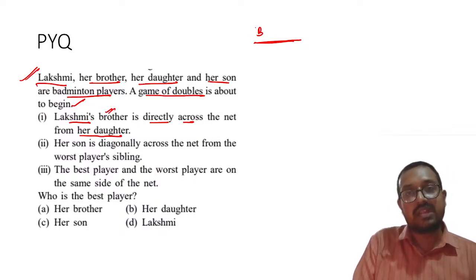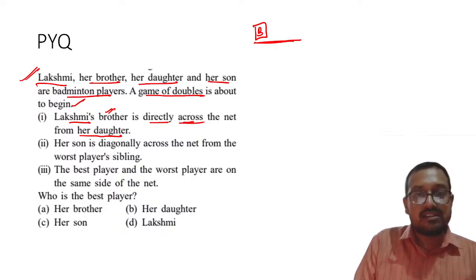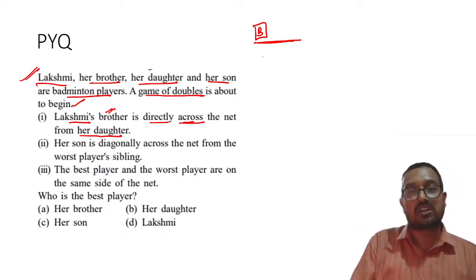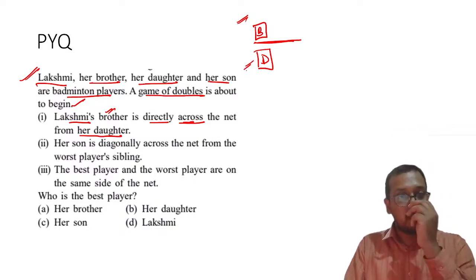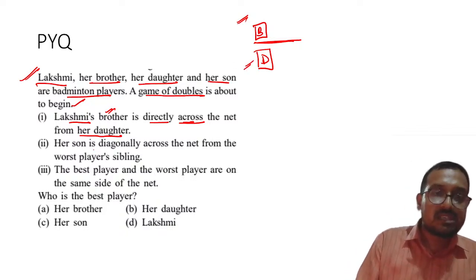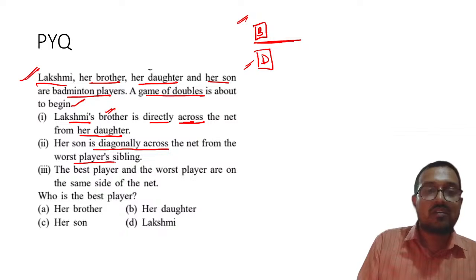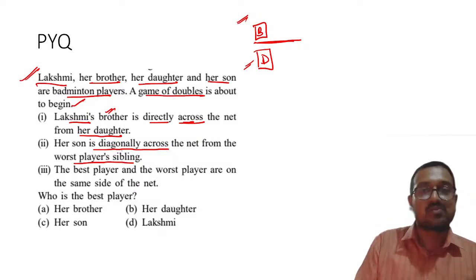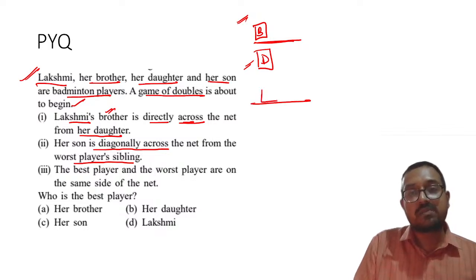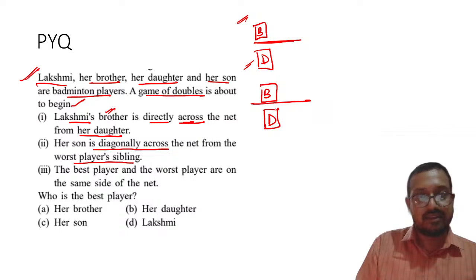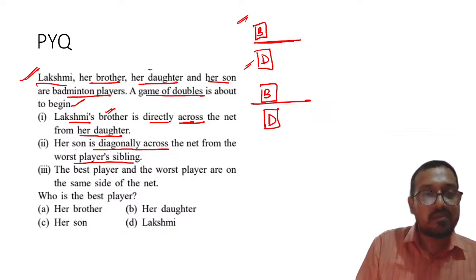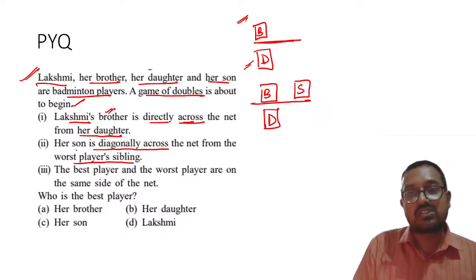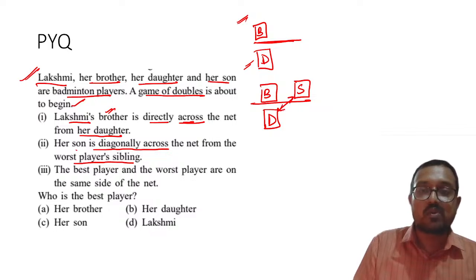Lakshmi's brother, let me name him B, is directly across the net from her daughter. So across the net from her daughter. So suppose B is here, then D will also be here. Understood this thing? Her son is diagonally across the net from the worst player's sibling. Now, my dear students, there are two cases. Why two cases? Who can be the worst player? See, he is against the worst player's sibling, right? So suppose I put son over here, so that he is diagonally opposed to D.